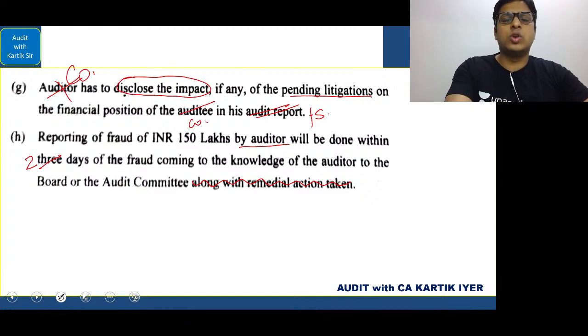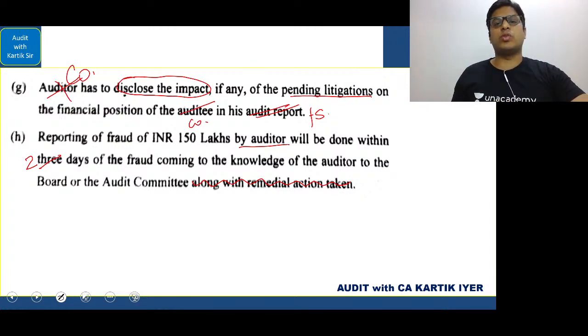So remedial action will not be taken by the auditor. It will be taken by the board or the audit committee. So this is the way you have to deal with the correct and incorrect areas. I hope it is comfortable.